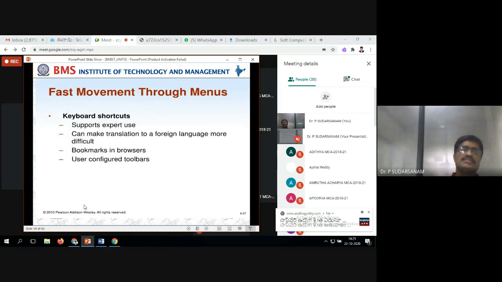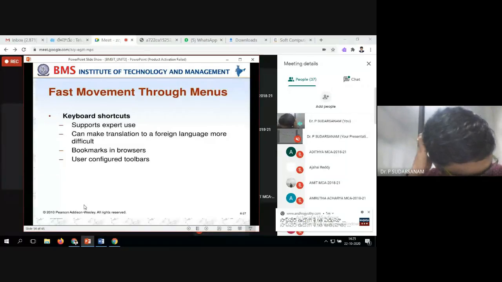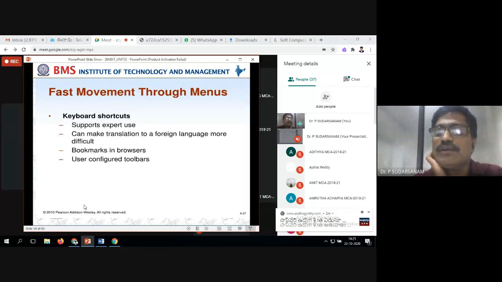Next is keyboard shortcut keys. Keyboard shortcut keys are nothing but support for expert use. So shortcut keys are always important. For example, if I want to print, I press Control P for the particular page or file I want to open, then it will display.